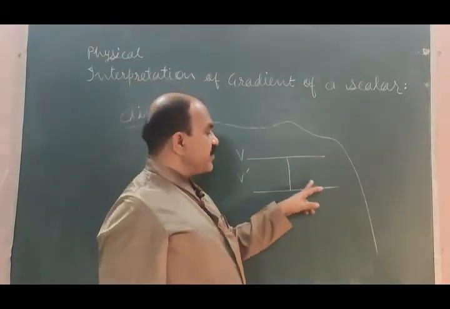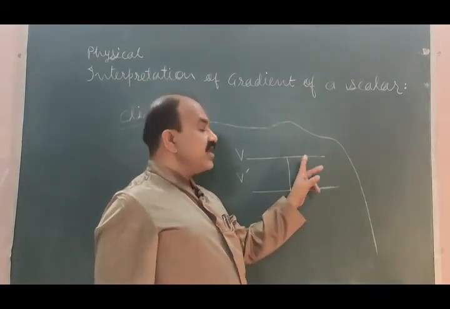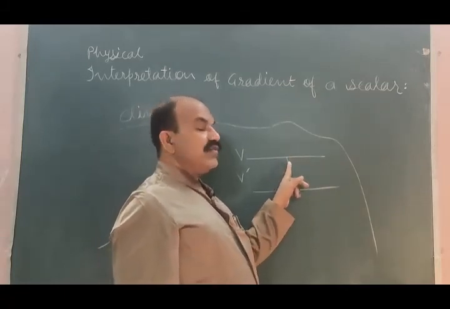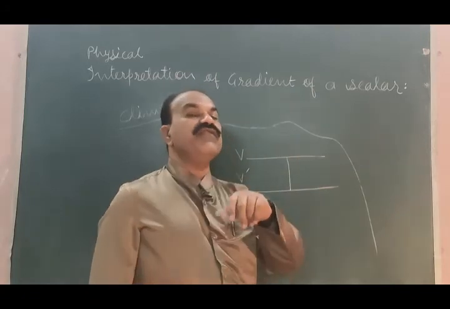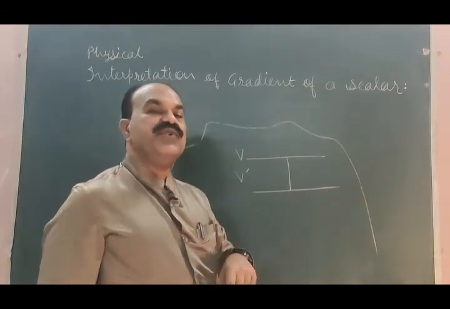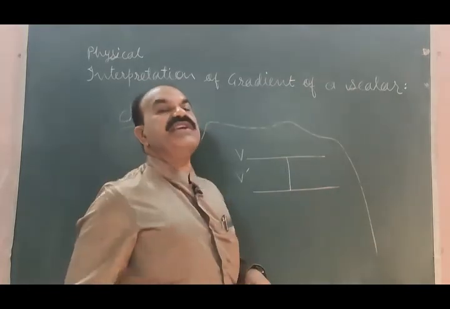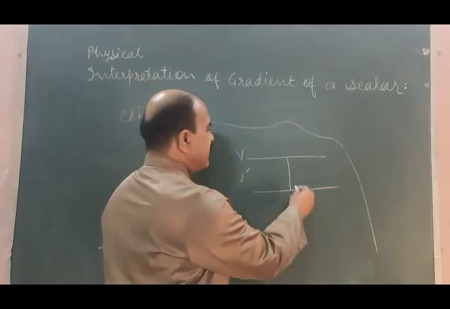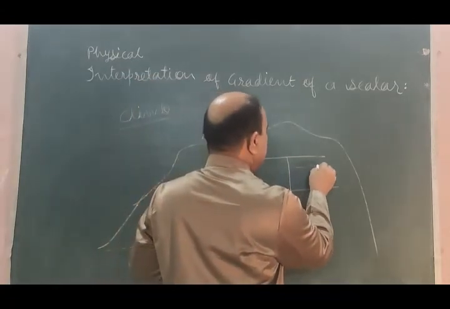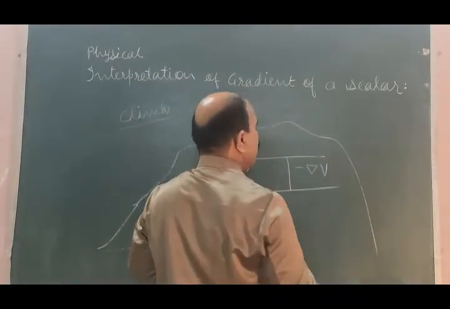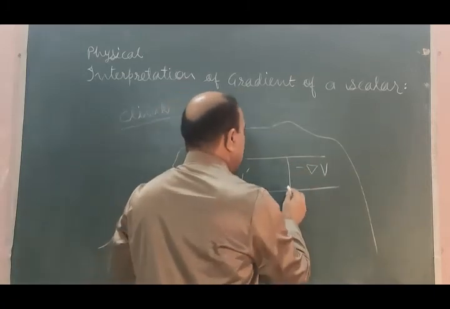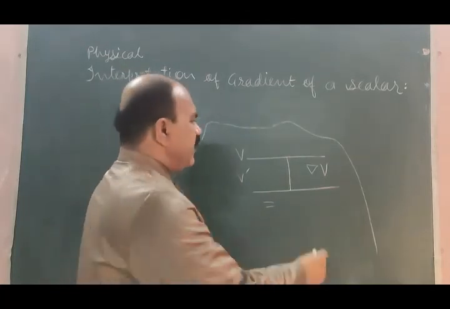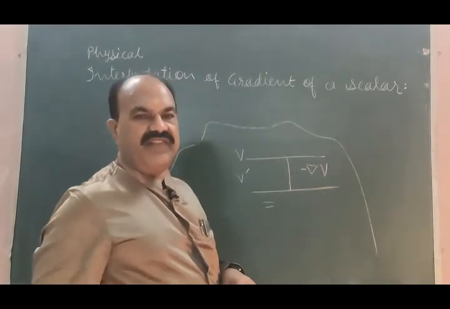This is a scalar function, this is a scalar function. You are doing work this way, and to do this work, you need a force. And the force you need to do this work is what? Gradient of a scalar field. In this case, it is minus del V, or you can simply put just del V. Generally we give the minus sign, minus del V.